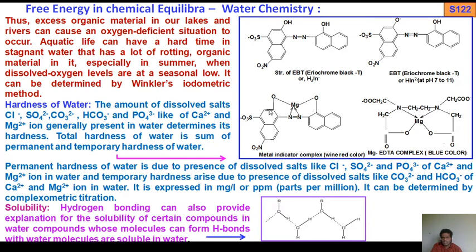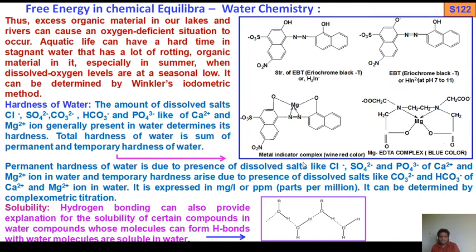And when you titrate against EDTA, what will happen? The metal forms a complex with EDTA, releasing the indicator. This metal-EDTA complex color is blue. That's why, if you add tap water or sample water again, the color becomes wine red again due to the presence of free indicator. So that is the indicator in three states in alkaline medium at pH 7. This is the metal-indicator complex. This is the metal-EDTA complex. EDTA is a polydentate ligand; it has 6 donor sites. So that is the hardness of water.